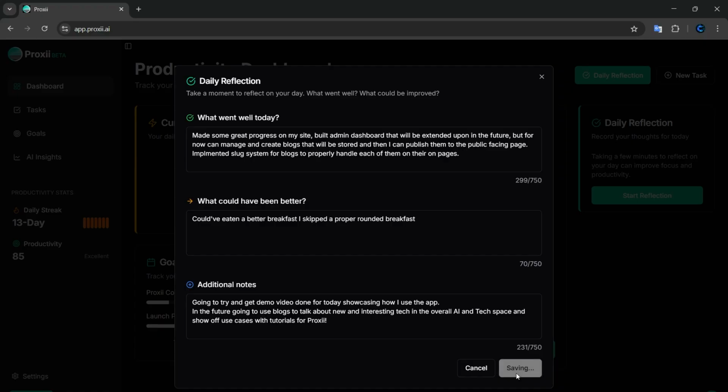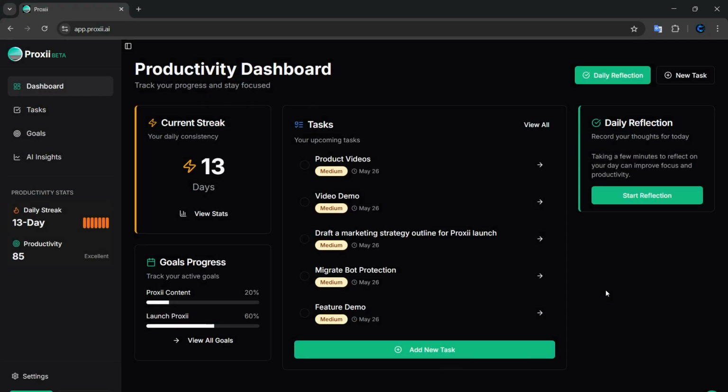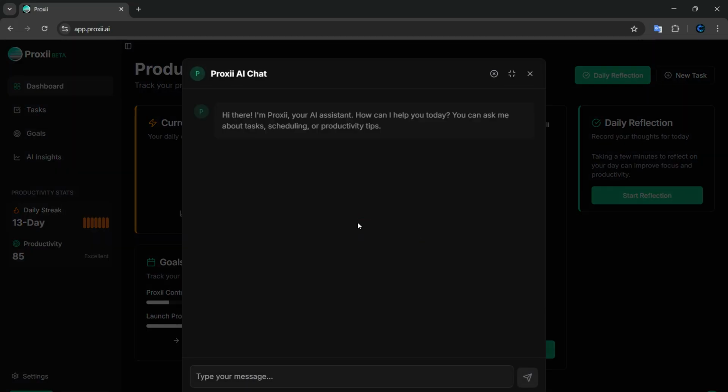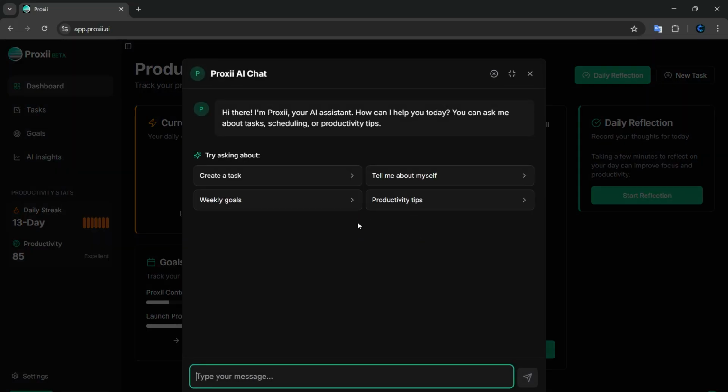Once you save it, it gets uploaded and vectorized. What that means is our AI chatbot will be able to access it, and you can basically discuss things or get insights on what you've been going through, things you're good at, things you need improvement on. You can even have it create tasks and goals based on what it knows about you and learns throughout your time.